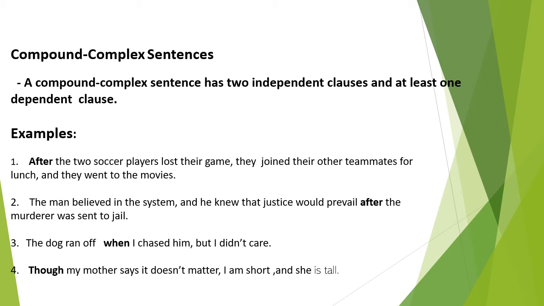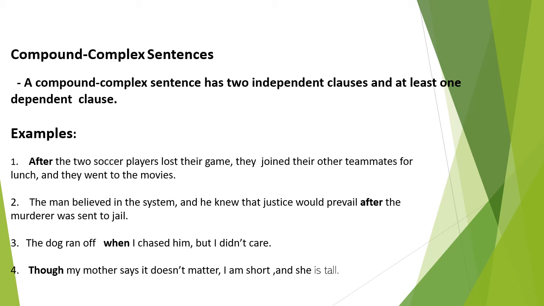Second, the man believed in the system and he knew that justice would prevail after the murderer was sent to jail. In this sentence, the first two are again the independent clauses and after the murderer was sent to jail is the dependent clause. Third, the dog ran off when I chased him, but I didn't care. In this sentence, when I chased him is the dependent clause. And the other two, the dog ran off, but I didn't care, are the independent clauses.